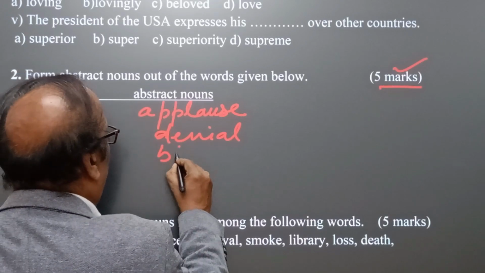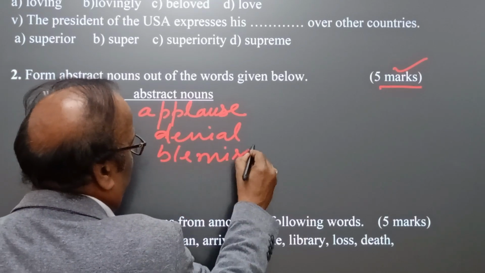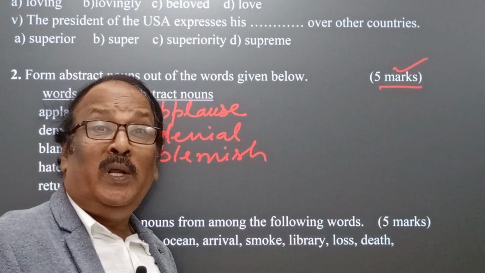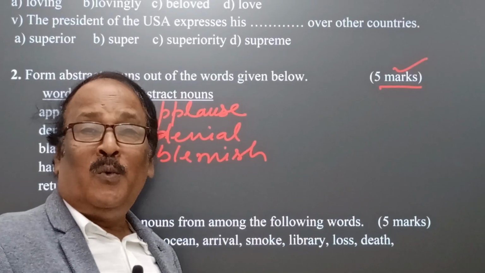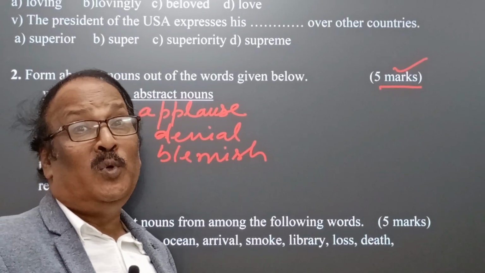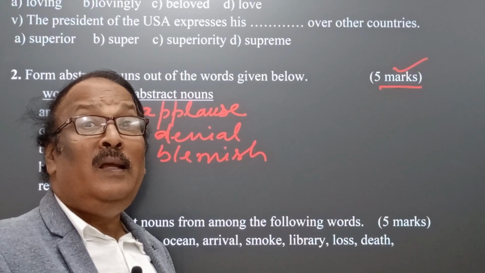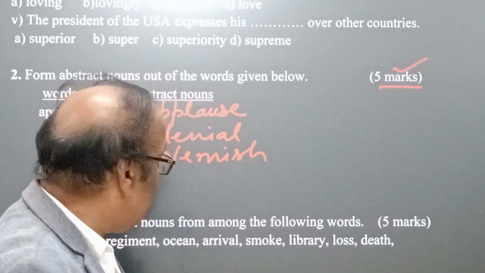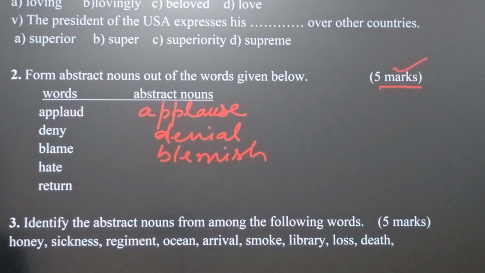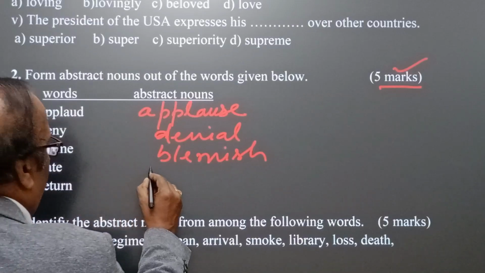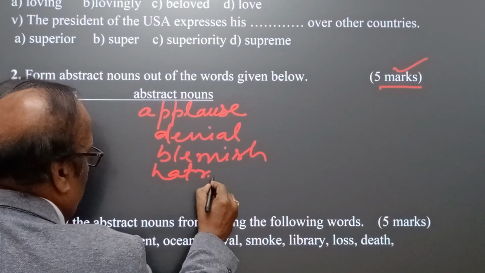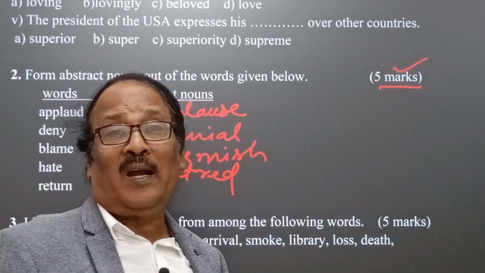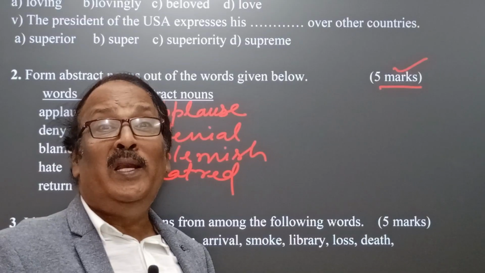And here we find blemish. Gandhiji during his childhood days was not in a position to tolerate any little blemish. That is the abstract noun, comes from hatred. Hatred is the most important factor for social inequality.